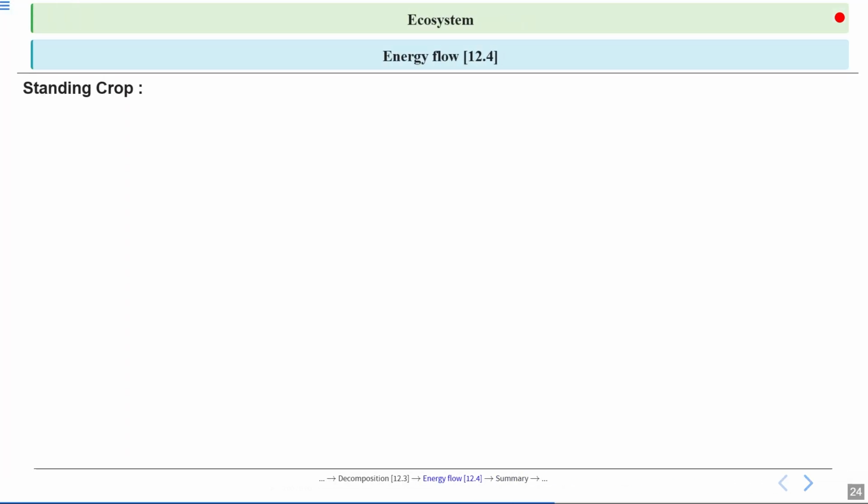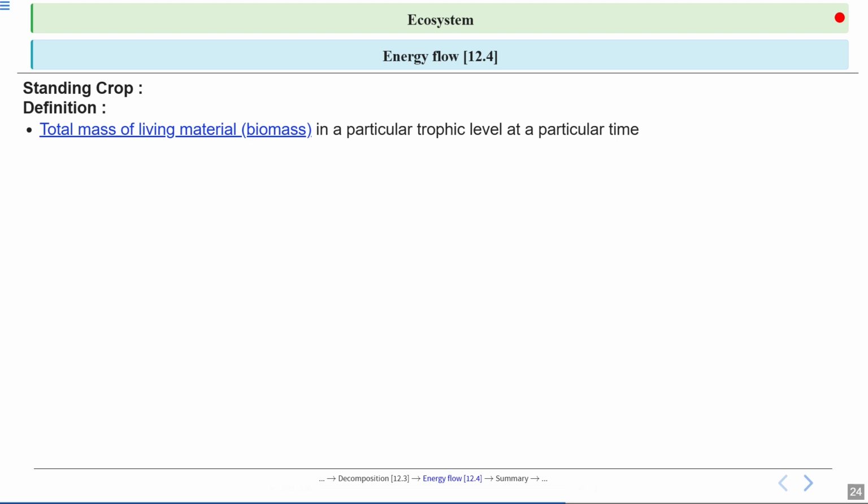Let's talk about the term standing crop now. Let's have a look at the definition. Standing crop refers to the total mass of living material or biomass in a particular trophic level at a specific time.